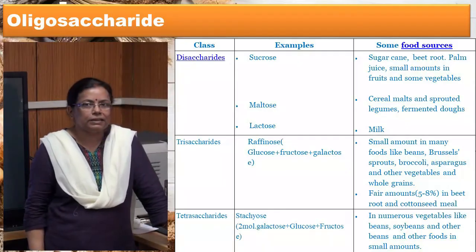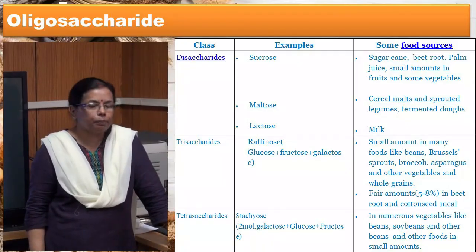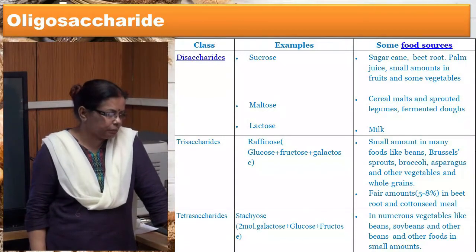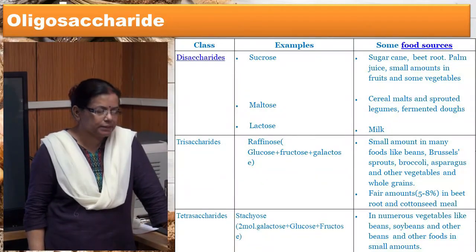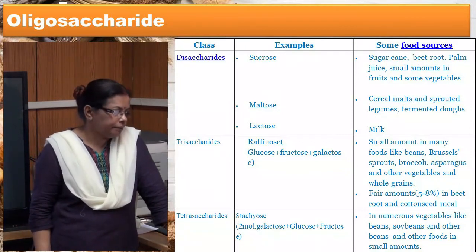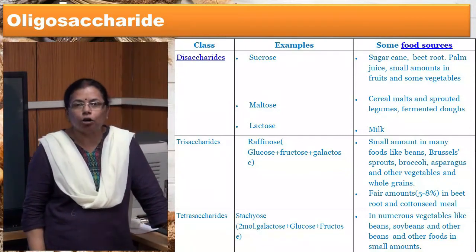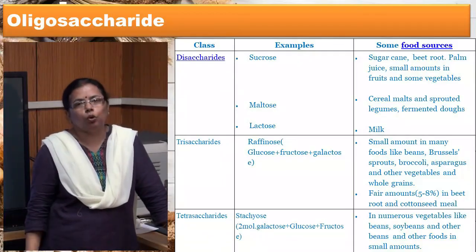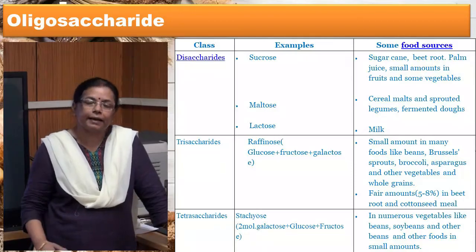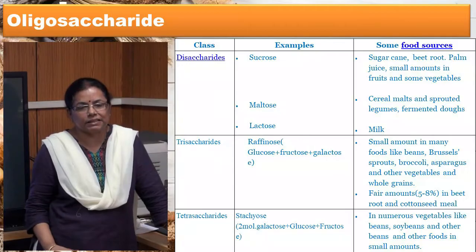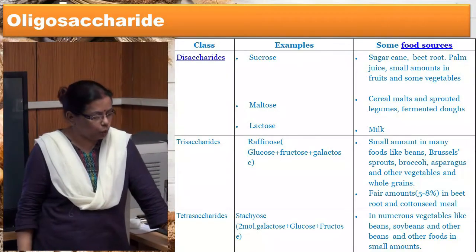Examples of tetrasaccharides are stachyose. They are made up of 2 molecules of galactose, 1 molecule of glucose and 1 molecule of fructose. They are found in numerous vegetables like soya bean and other beans, and are also present in other foods in varying amounts. Both raffinose and stachyose are not digested in our body. They pass to the colon unchanged, where they are attacked by bacteria which ferment them and produce gases, which may lead to abdominal bloating.